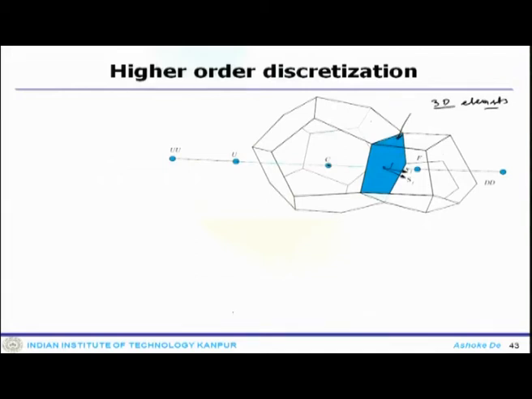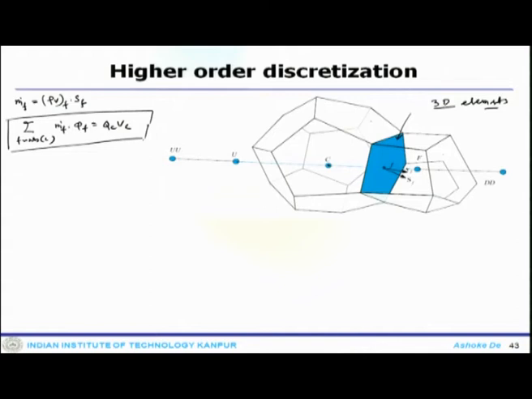Now, the mass flow rate at the face, m dot F, is given as rho v F dot SF, and then one can write the equation as the sum over NB(C) of m dot F phi F equals QC VC. So, that is the semi-discretized form.